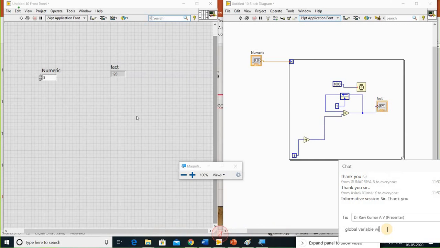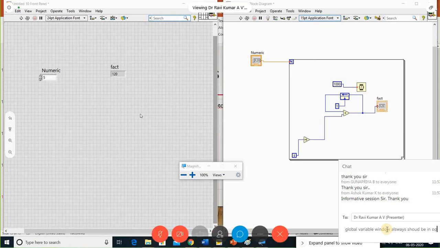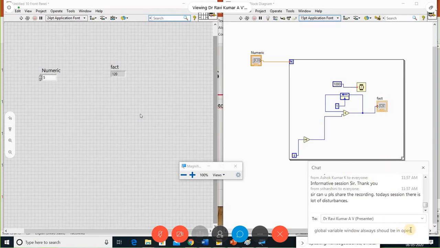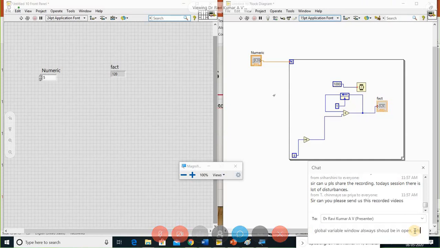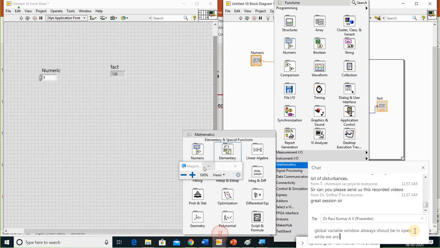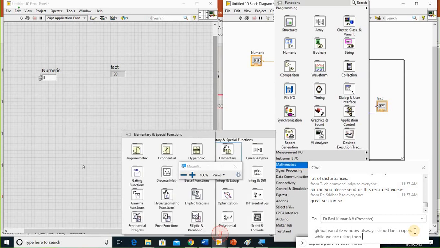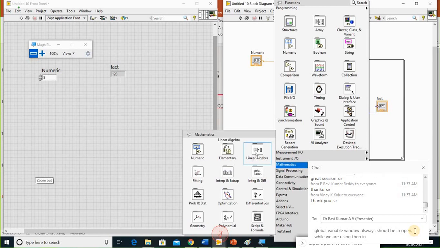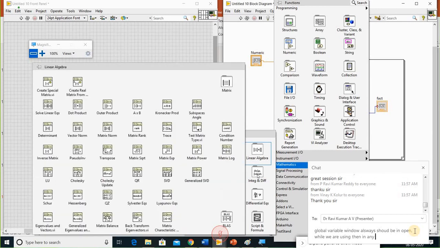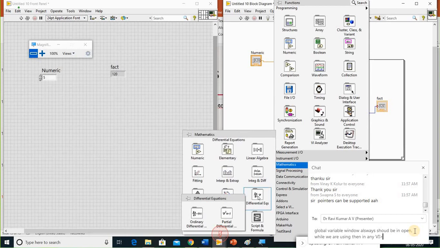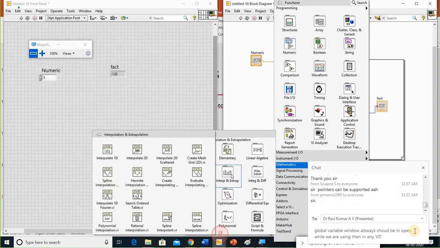Yes, all the mathematical models we can implement in LabVIEW. We have enormous mathematical functions, all trigonometric functions we have. I'll show you all the mathematical functions. What are the mathematical functions available in LabVIEW? You can see linear algebra, integration, differentiation, and differential expressions, and then we have interpolation, extrapolation.